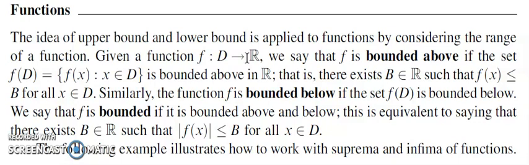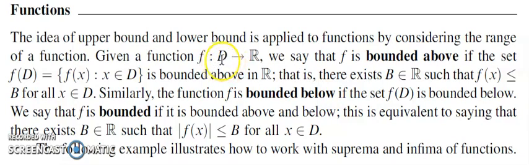If the range set is bounded, we call the function bounded. So the boundedness of functions is not that different from the boundedness of the set itself. Instead, here we consider the boundedness of a function with respect to the boundedness of the range set.